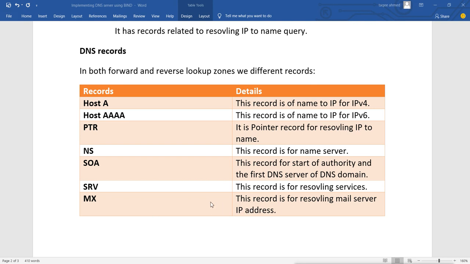Now there is one more record. It is called CNAME. CNAME is also called alias.